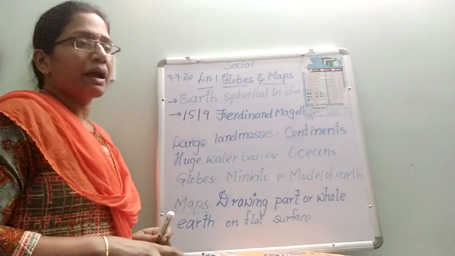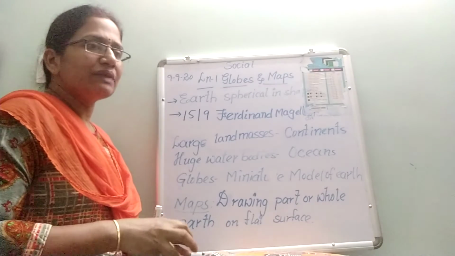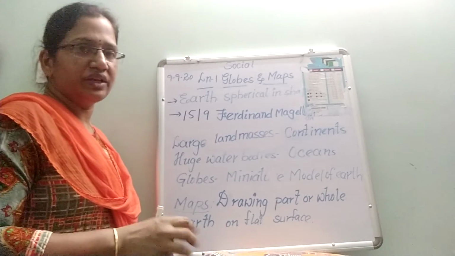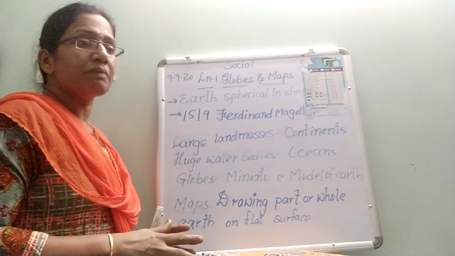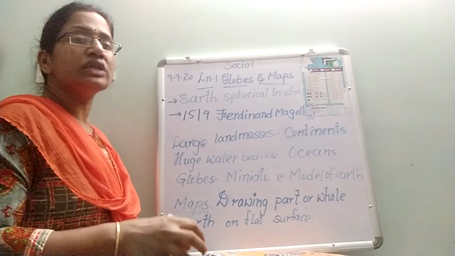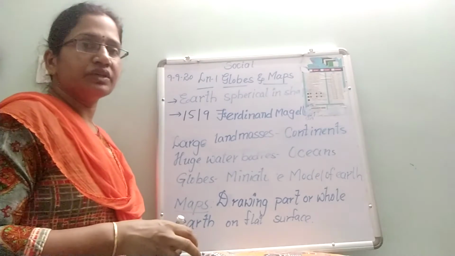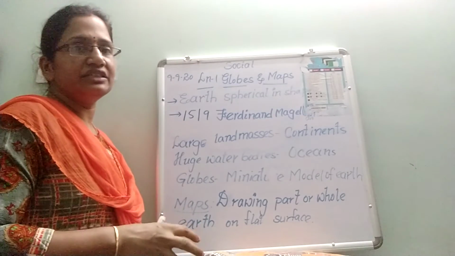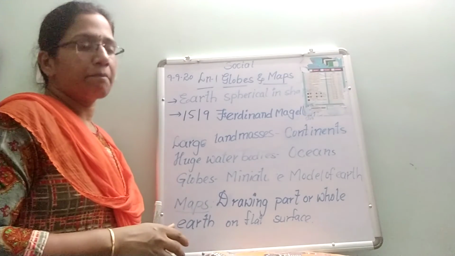So political map, this map is helpful to locate the countries, towns, cities, villages like that. And physical maps are helpful to know the landforms. What are those landforms? Forests, rivers, lakes, ponds, deltas. These and all we can identify and locate in the physical map.